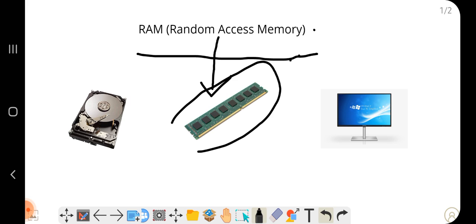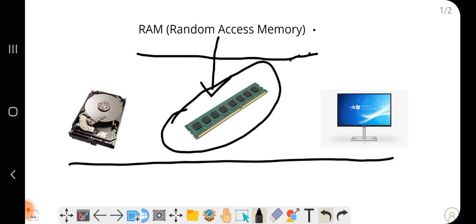The chip whatever we are seeing, this chip is a random access memory chip. This chip can be of many types. We will learn that in upcoming classes, the types of RAM, the different types of chips we have, what all the capacities of the chip are, and what all the roles they play. First, basically in this class we will understand what is RAM. RAM is a random access memory. Then we will see what is the work of the RAM and the whole process of the computer.